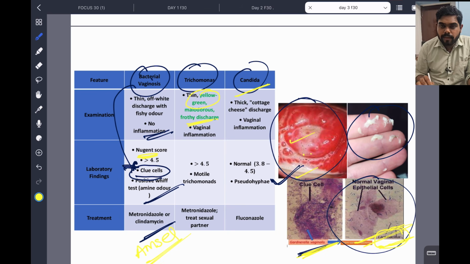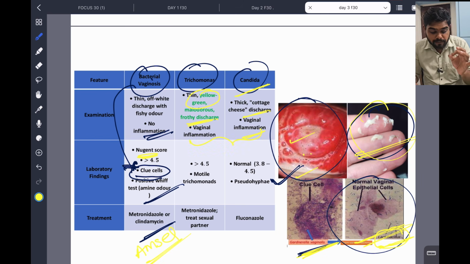And now candida is a fungal infection. See, you can see the thick cottage cheese discharge. Okay, so there is vaginal inflammation in both trichomonas and candida. There is no vaginal inflammation in bacterial vaginosis. This is very important. Okay, so we can see pseudohyphae because of fungus. Okay, and fluconazole is the management. So this is very important, and the differentiating features are also very important.